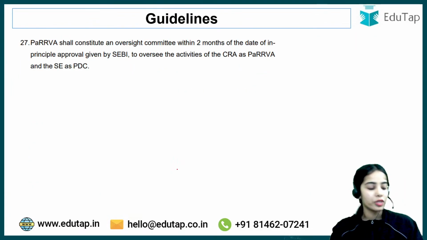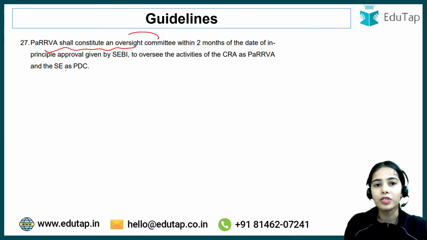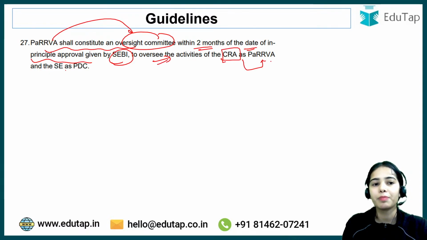Now, coming to the oversight committee. PaRRVA shall constitute an oversight committee within 2 months of the date of in-principle approval given by SEBI. So there should be an oversight committee established by PaRRVA to oversee the activities of the CRA as a PaRRVA and the stock exchange as the PDC.